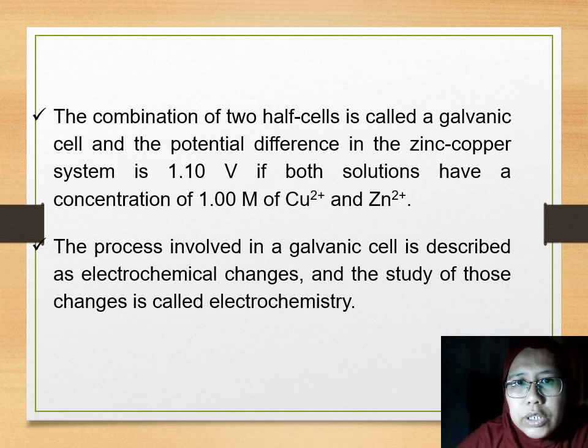The combination of two cells is called a galvanic cell. And the potential difference in the zinc-copper system is 1.1 volts if both solutions have a concentration of 1 molar each. This process involves describing electrochemical changes, and this kind of study is called electrochemistry.